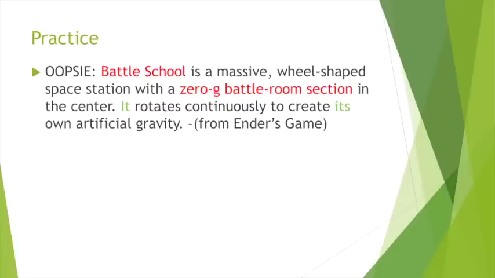You should have highlighted Battle School and 0G Battle Room section as our nouns, and then highlighted it and its as our pronouns. It's a little confusing which one rotates continuously to create which one's artificial gravity. What is it referring to? I need you to clear this up. Please take the time, pause the video, and use one of the 3 options for correction to make this sentence more clear. Fix the vague pronoun reference.